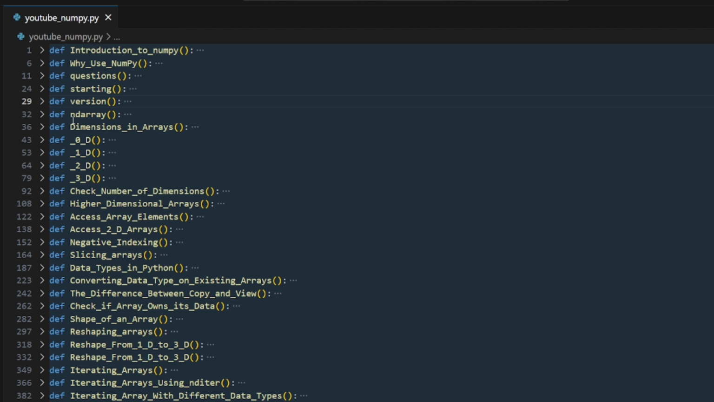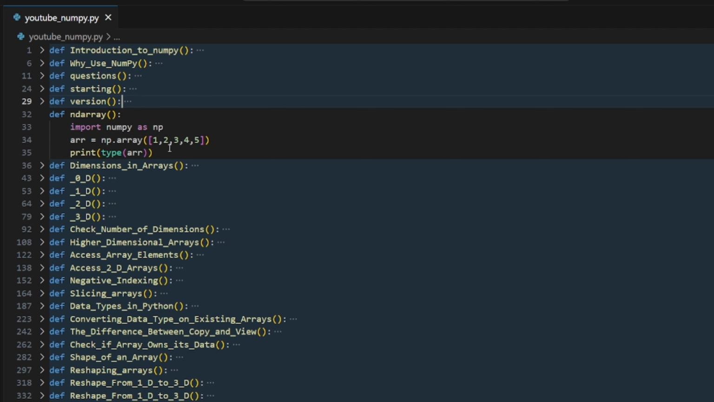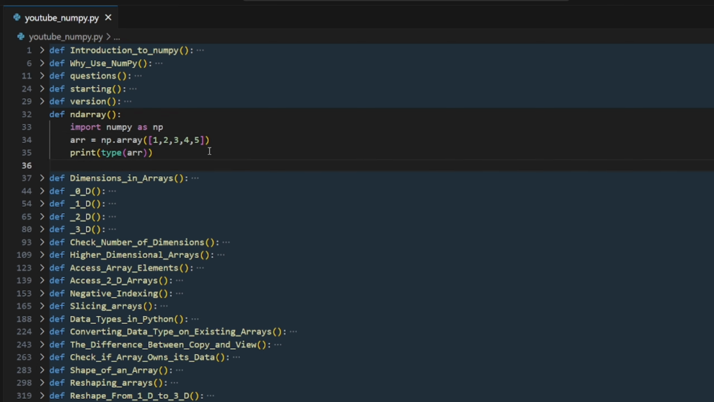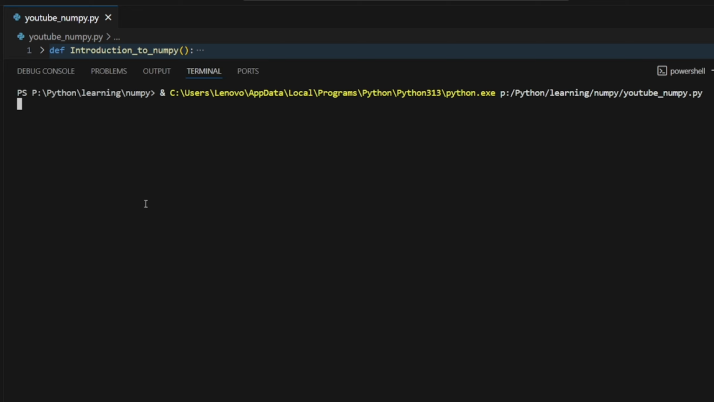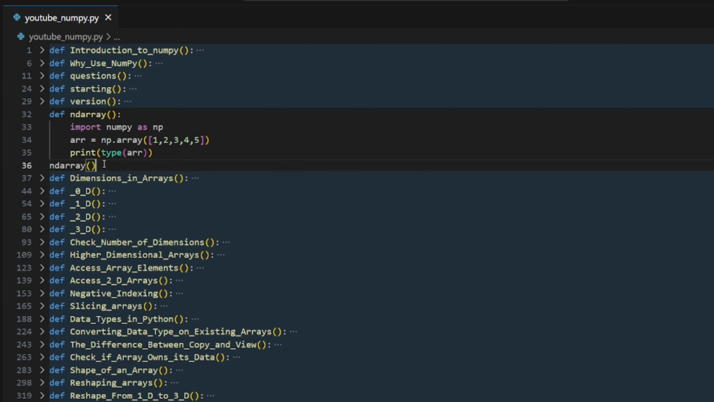Next, what is this ndarray? Let's see. It's the type. If you create an array in Numpy, it is not a list; it has a data type, I mean the type of that array. If you print or run that, it should show what it is: it's a numpy ndarray, an array which is used in Numpy.